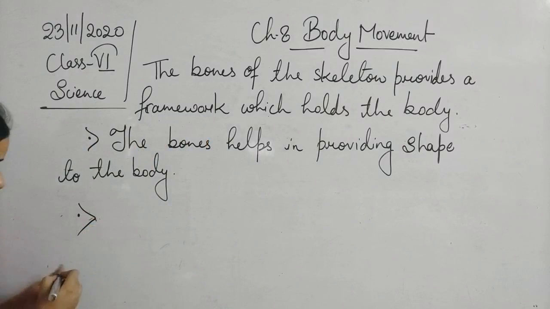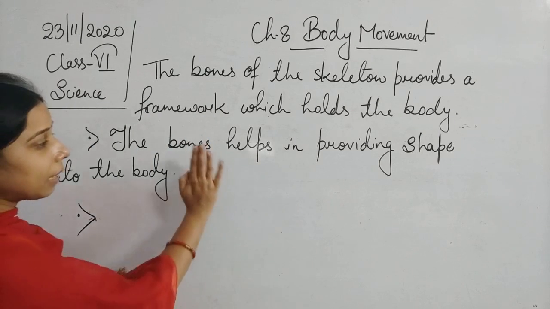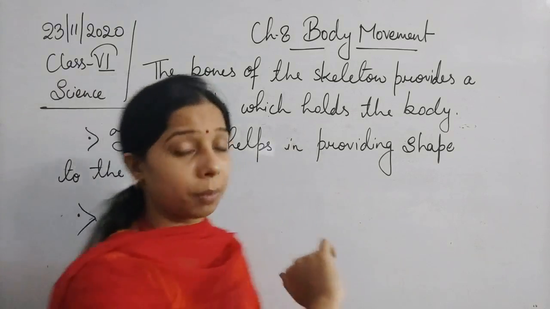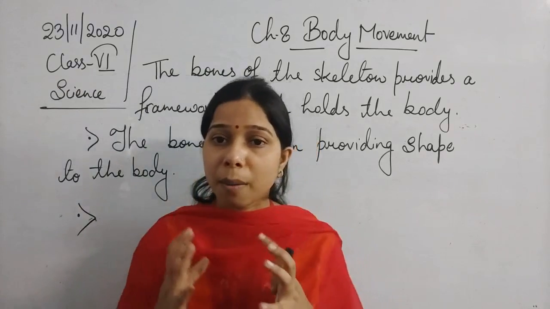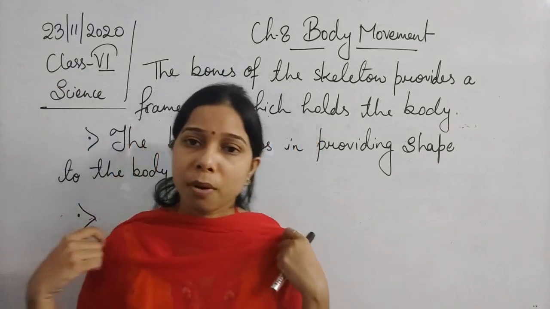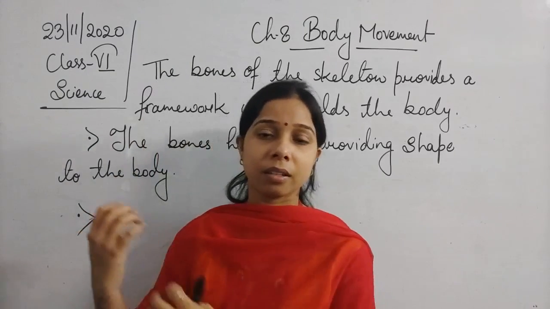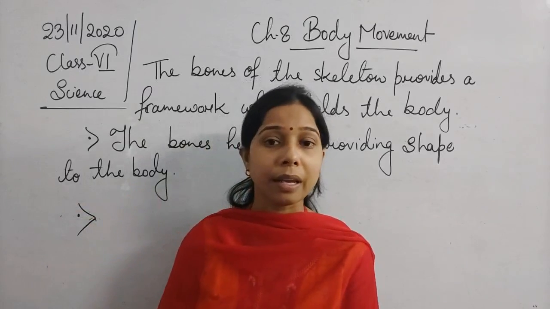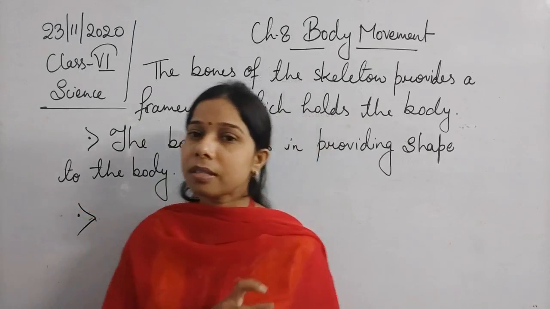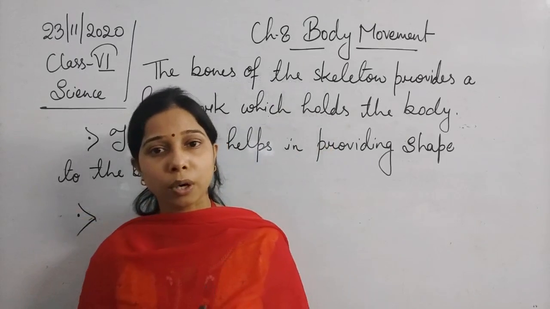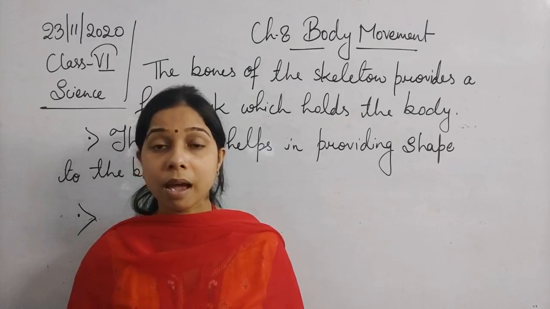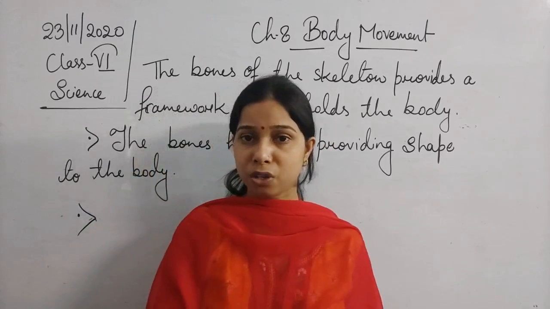Now, if we talk about the skeleton, students, if we are saying that the bones help in providing the shape, look at the shape of your head, your hand or your legs or your hip bone. All these body parts consist of bones, and the bones are of different shapes.